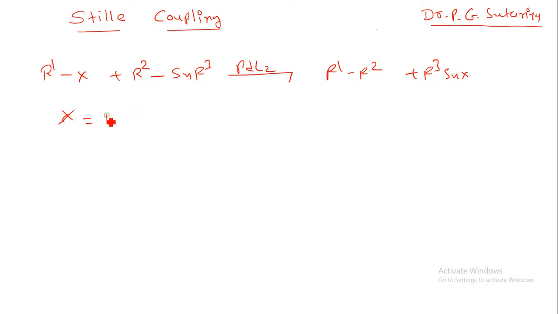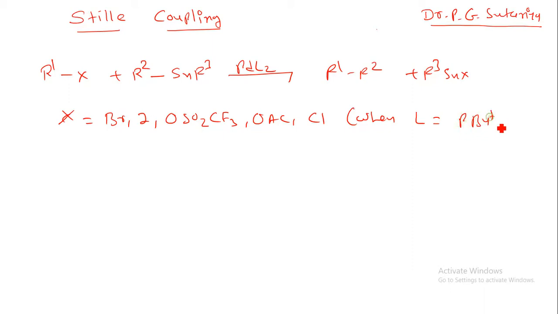Here we can take X equal to bromine, iodine, or an OSO2CF3 group, or an OAc group, or we can have a Cl. When it is Cl, then L is equal to P-tertiary butyl group.